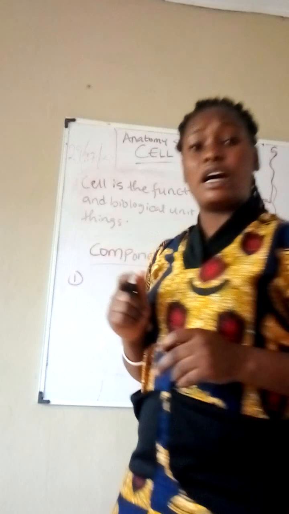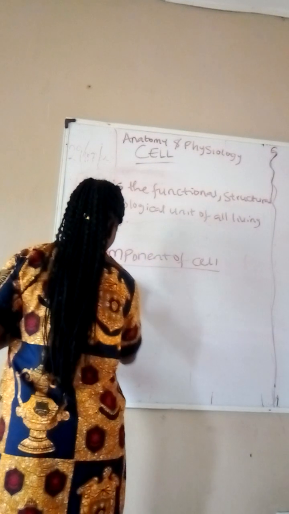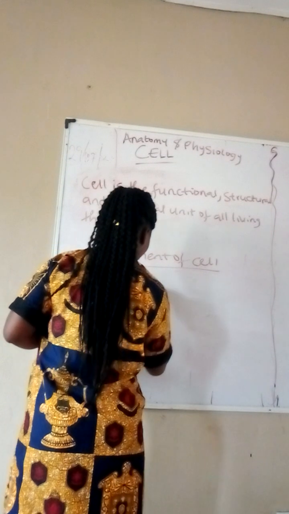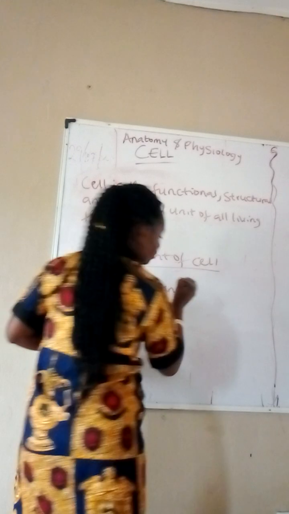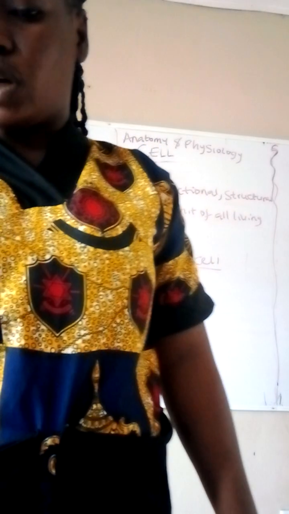We're talking about components of cells. The first one is the cell membrane. The first one is talking about the cell membrane. Now, components of a cell. You see, this is a plasma membrane which encloses the cell as an outer covering.